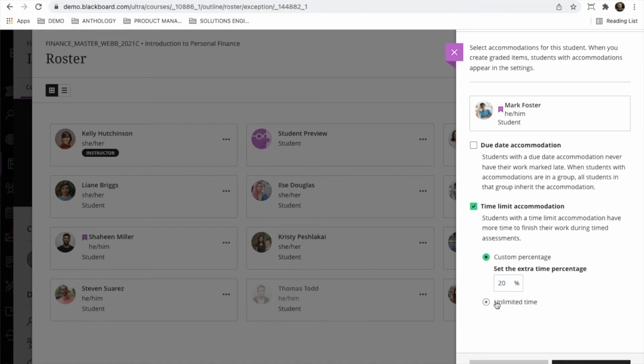And what's nice about this is, as this gets applied to this particular student, Mark is going to get 20% extra time on all of his assessments across the entire course that makes use of the timer feature, instead of having to go into every single assessment and give extra time for that one-off activity. So, nice welcome change. This is some feedback that we've heard through the community, and so we're happy to be able to provide this update to provide more flexibility around the time limit accommodation.